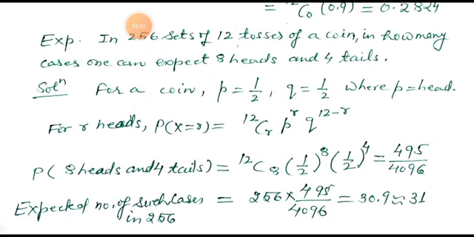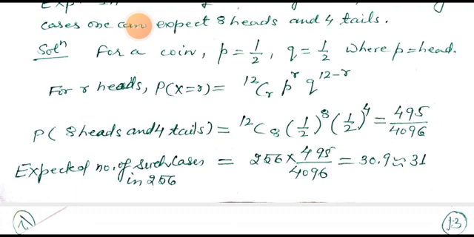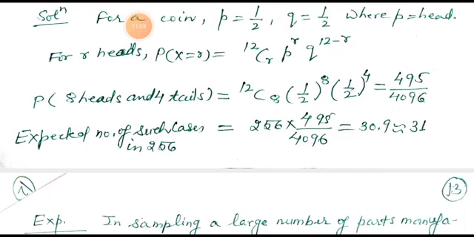P of 8 heads and 4 tails means 12 C8 (1 by 2) to the power 8 (1 by 2) to the power 4. After solving we get the solution, and the expected number of such cases in 256 will be 256 into 495 upon 4096.